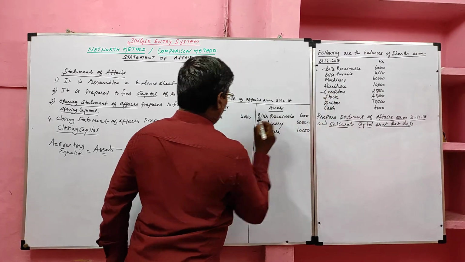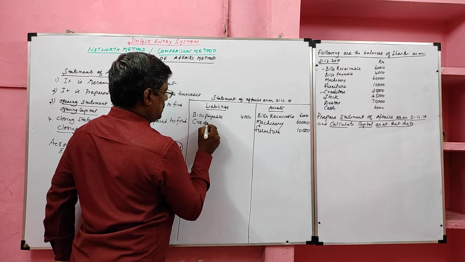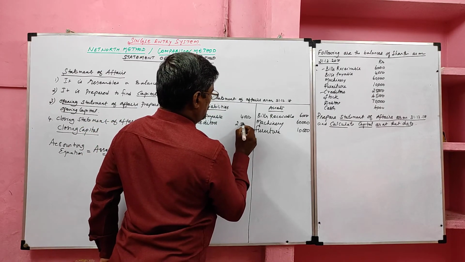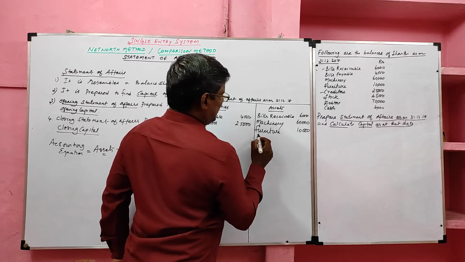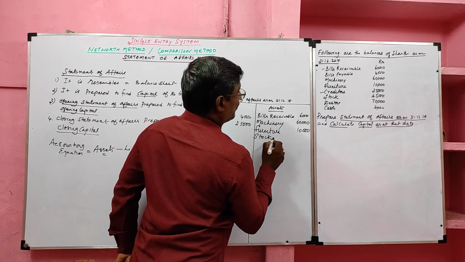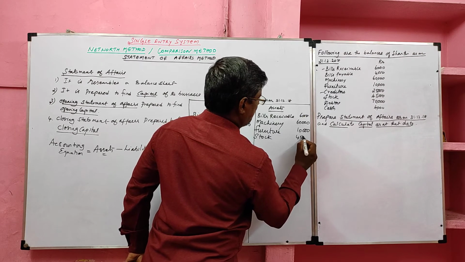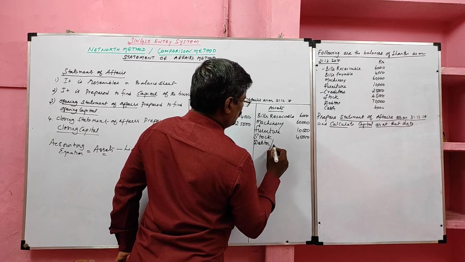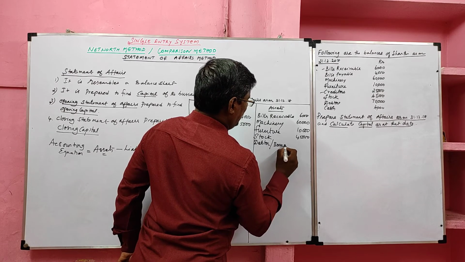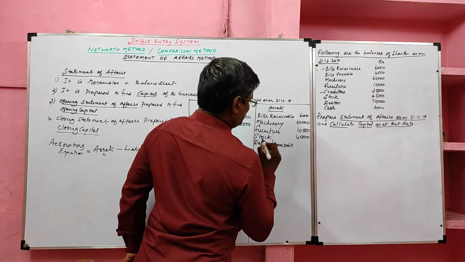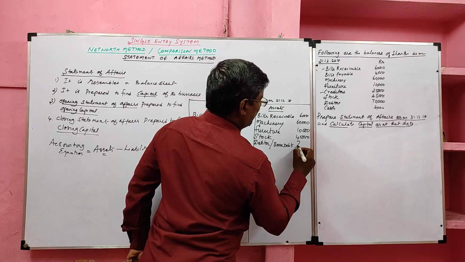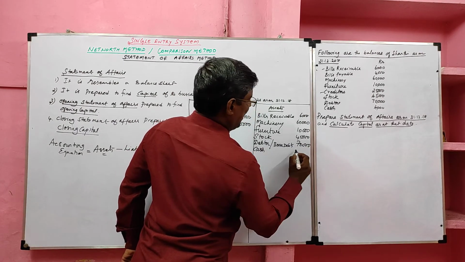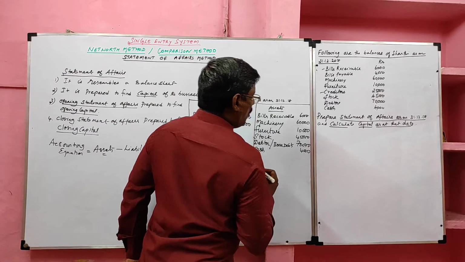Next, creditors given. It is a liability. Next, stock given. It is an asset. Next, debtors given. Debtors are also termed as book debts. Its value 70,000. Then cash, 4,000.